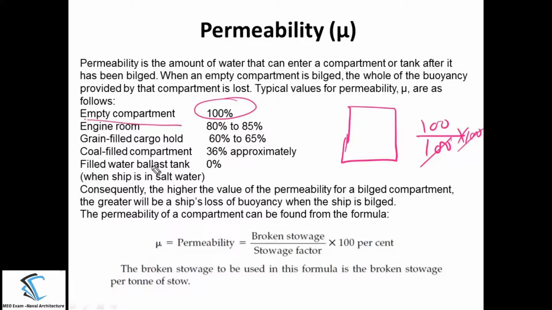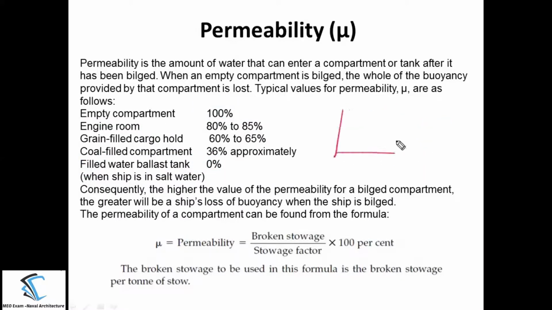Now opposite to this, you will have a filled water ballast tank. What is the meaning of this? You have one ballast water tank, and in that tank completely water is there. Consider that this water itself is a cargo, only for the understanding purpose I am telling. Consider this ballast water itself as a cargo. Now you can see this ballast water is inside the whole compartment.